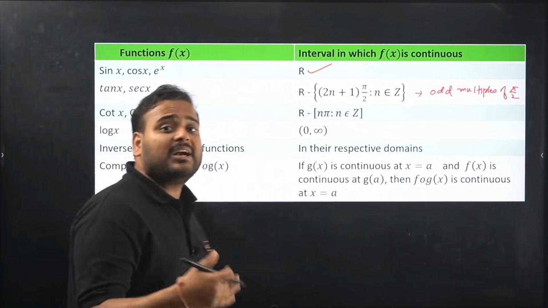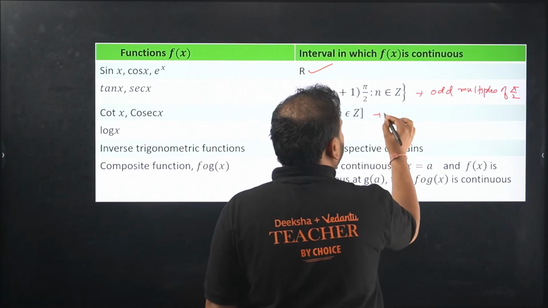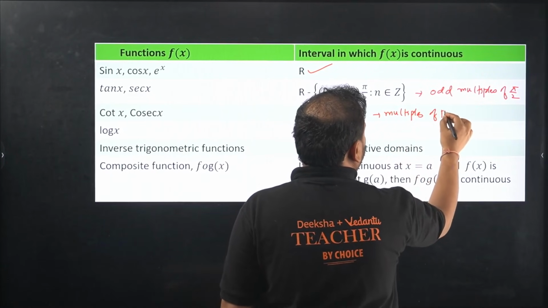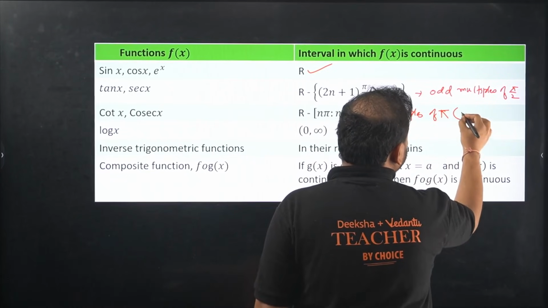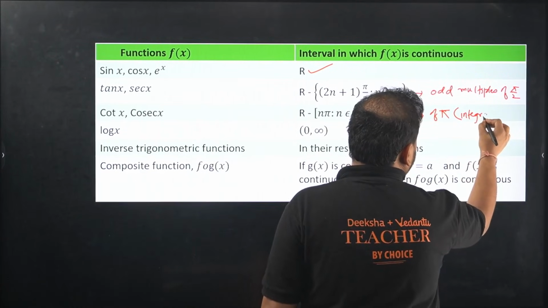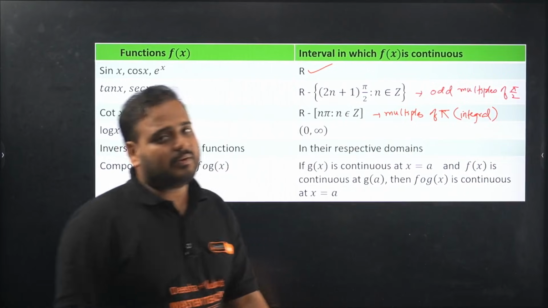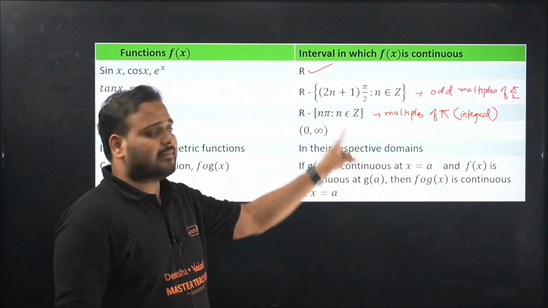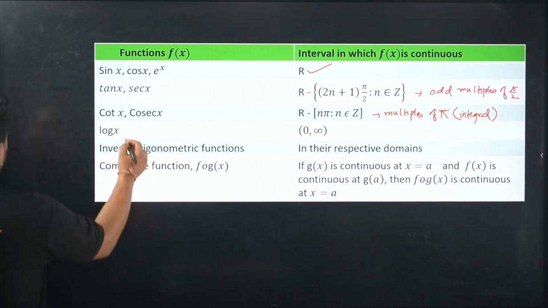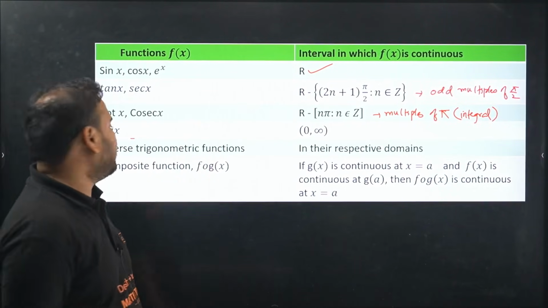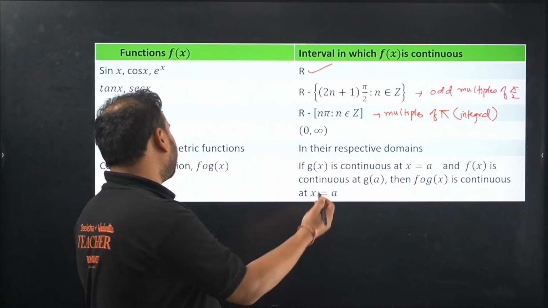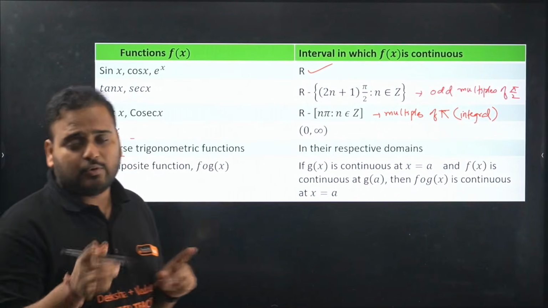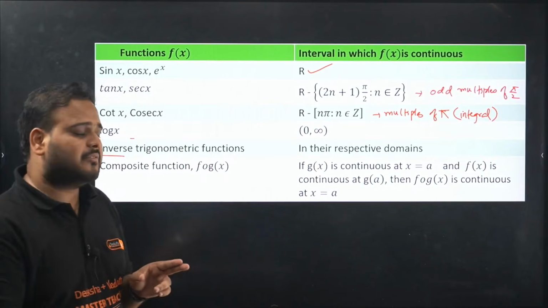Cot x, cosec x, the multiples of pi. Okay, what type of multiples? Integral multiples. At integral multiples of pi, the given function will not be continuous because they'll tend to what? Infinity. That's why they have removed them, you can see there. Log x is only defined for what? Positive side, so 0 to infinity. ITF in the respective domains, because over here what happens in the case of ITF, there's a truncation actually. You're going to truncate the function, right, to get the inverse.